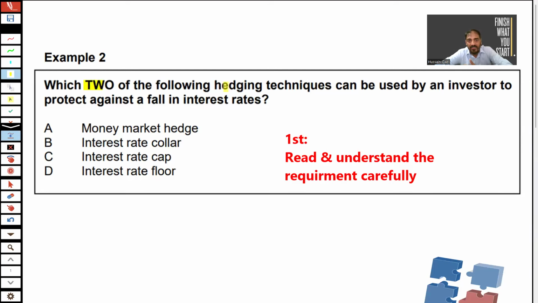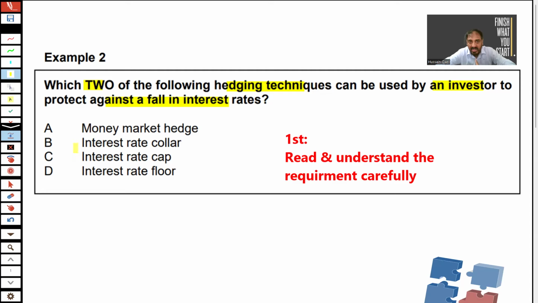Which two of the following hedging techniques can be used by an investor to protect against a fall in interest rate? A, B, C, D. What's the first thing in your mind? Normally, if someone is practicing with Kaplan or practicing with the study hub, why are you people so desperate? You are not properly reading or understanding the question, and just refer back to the solution, or just quickly make a quick guess without understanding what the requirements are.